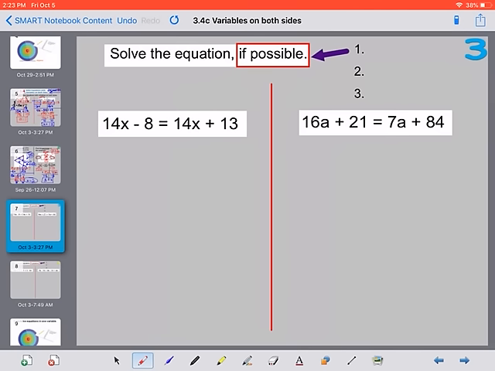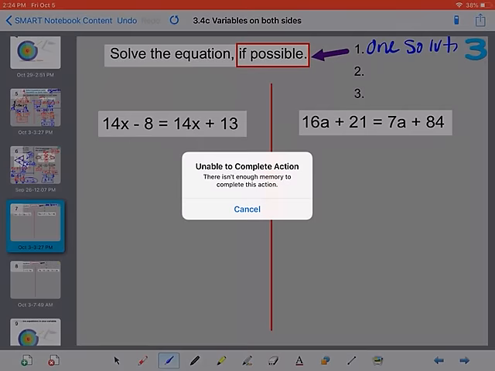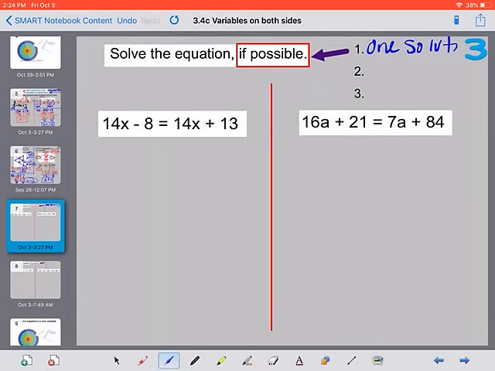On the back side now, we have 3 possibilities for solutions. We could solve our equation and get one answer, one solution. One solution, which would be like x equals 2, or something like that. You solve it and you get x equal to a number, y equal to a number, whatever.